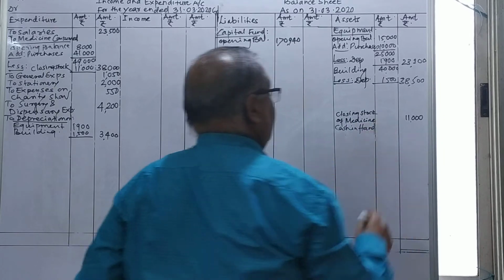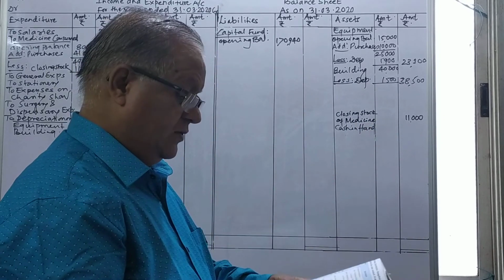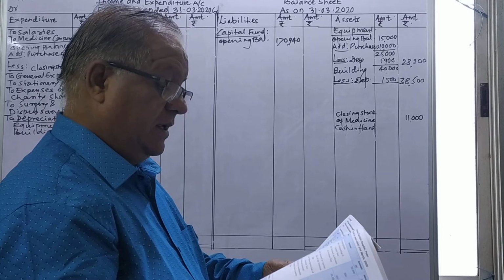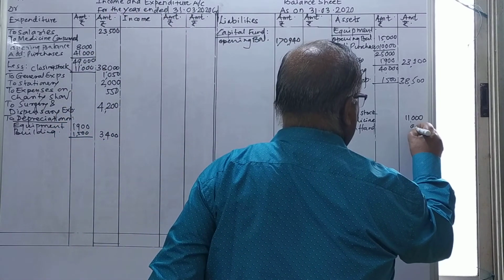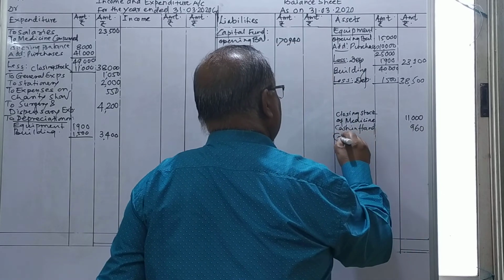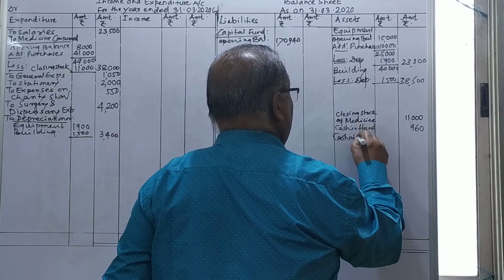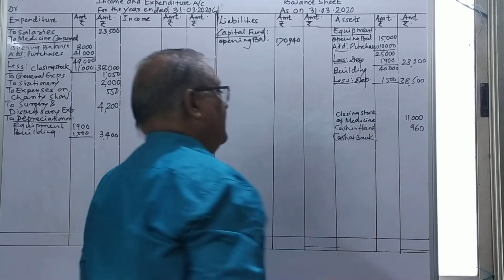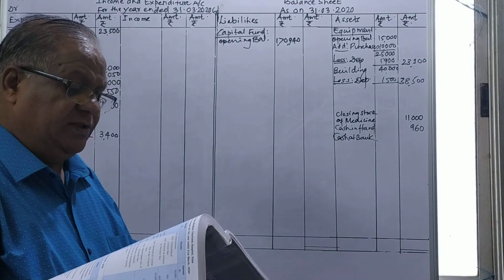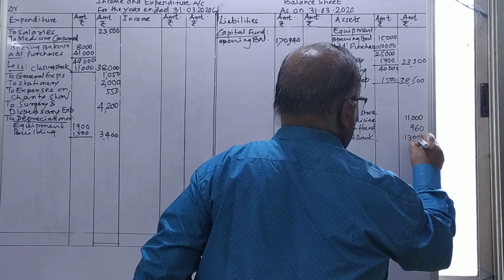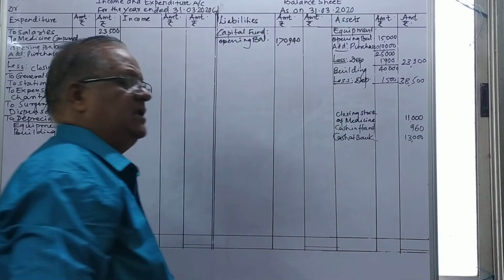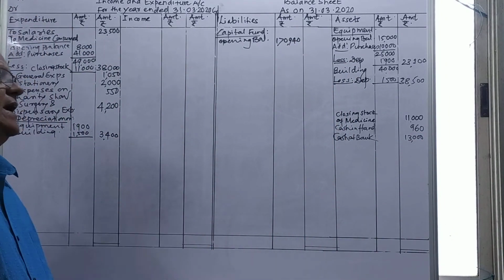Cash in hand is a closing balance going to the closing balance sheet, and the amount of cash in hand is 960, given to you. Whereas cash at bank is also given to you. The cash at bank is 13,000. You may take the inner column and then the outer column, that's also granted, or directly the outer column.